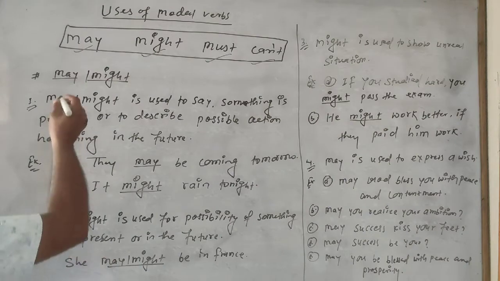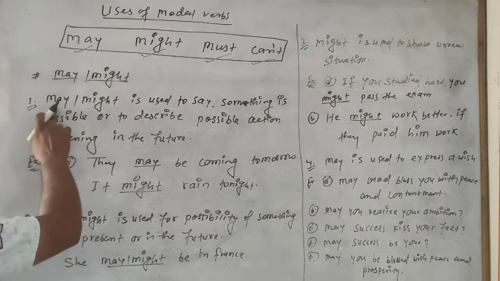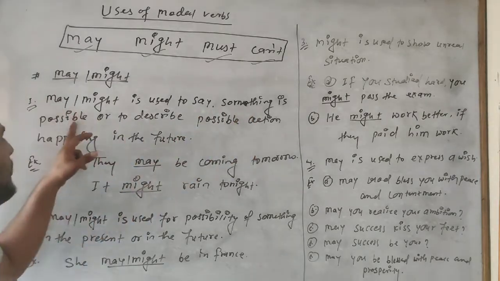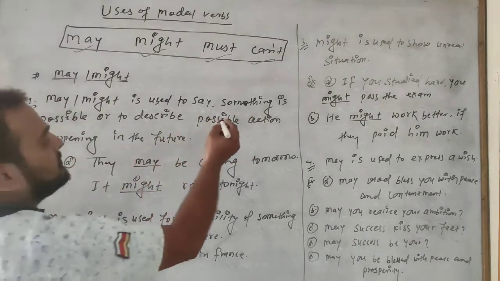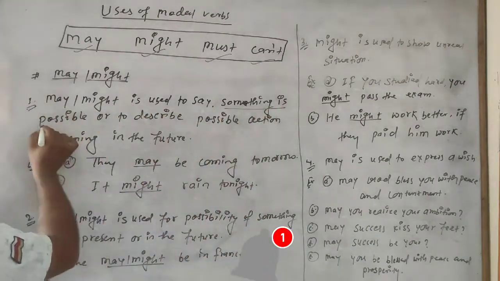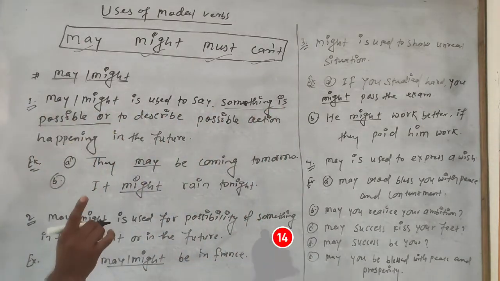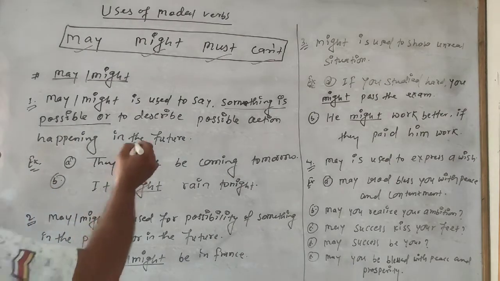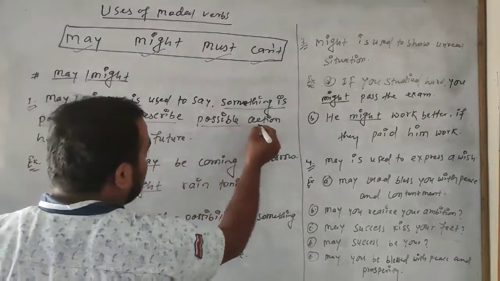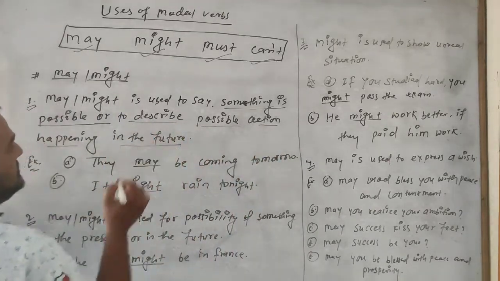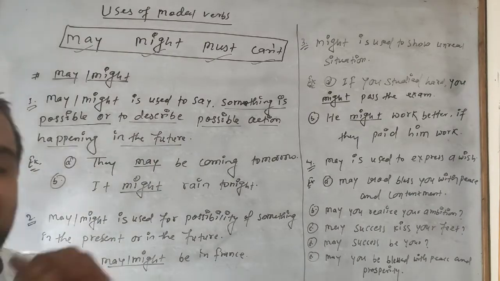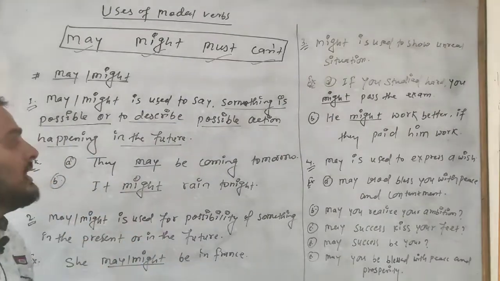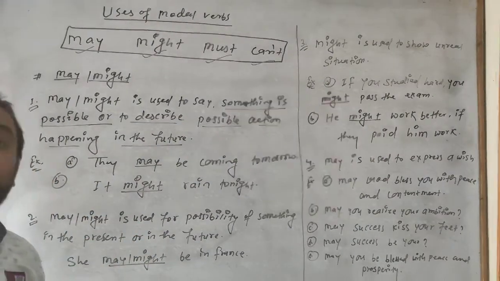First one, may and might. May, might is used to say something is possible in the future, or to describe a possible action happening in the future.